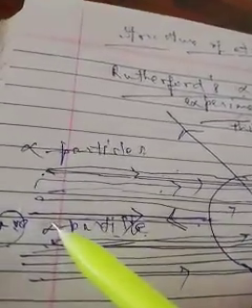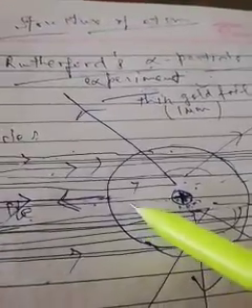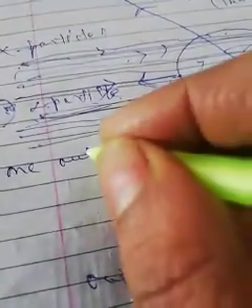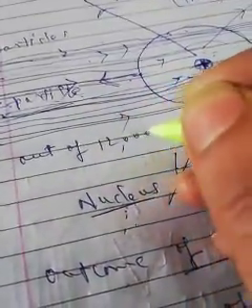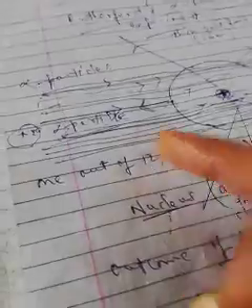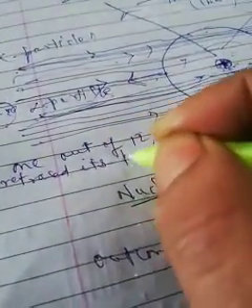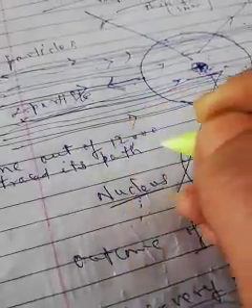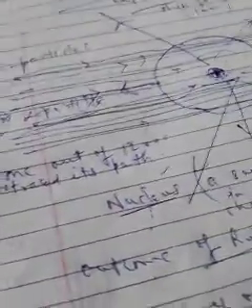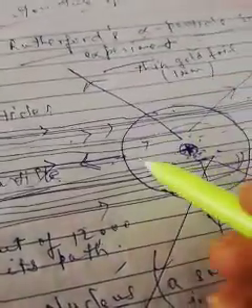Now what he observed was that one alpha particle out of 12,000 retraced its path. Retracing its path means just returning back.